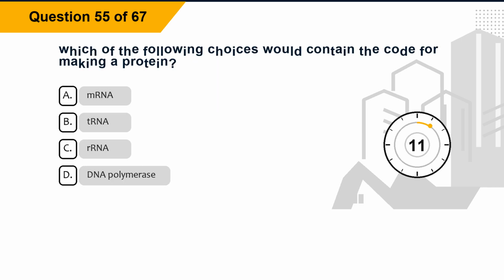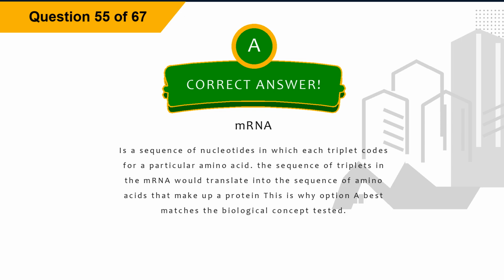Question 55. Which of the following choices would contain the code for making a protein? Option A, mRNA. Option B, tRNA. Option C, rRNA. Option D, DNA polymerase. The correct answer is option A, mRNA. Explanation: mRNA is a sequence of nucleotides in which each triplet codes for a particular amino acid. The sequence of triplets in the mRNA would translate into the sequence of amino acids that make up a protein. This is why option A best matches the biological concept tested.